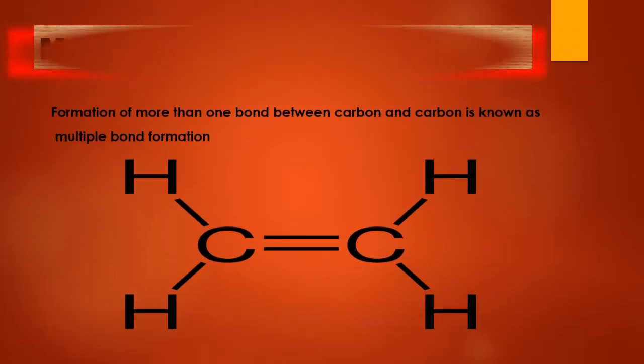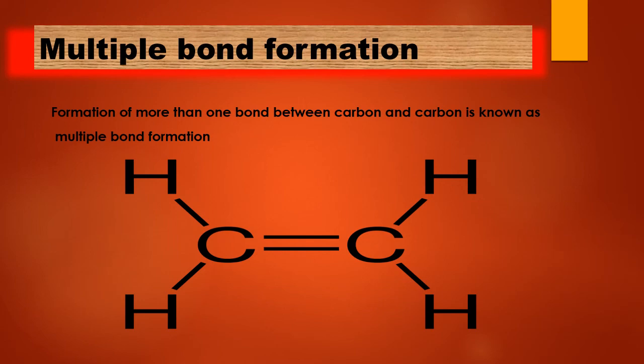The next is multiple bond formation. By multiple we mean more than one. So formation of more than one bond between carbon and carbon is known as multiple bond formation. It may be a double bond or a triple bond. Look at the example. We have ethene. The ending 'ene' denotes that we have a double bond. There is a double bond between carbon and carbon.